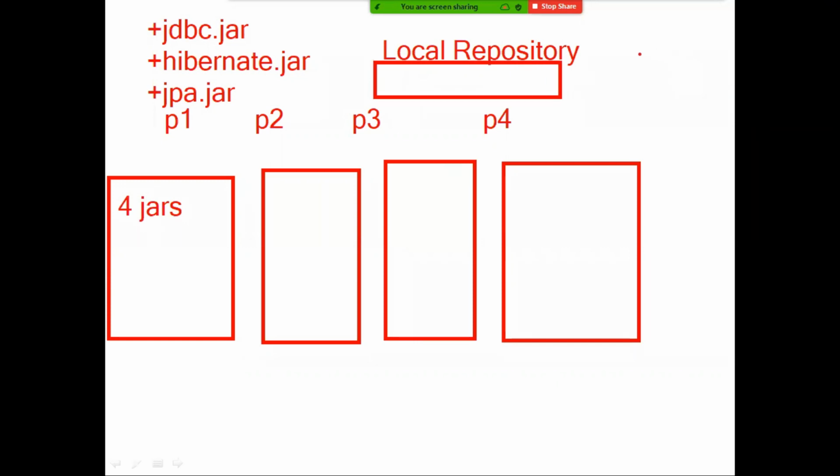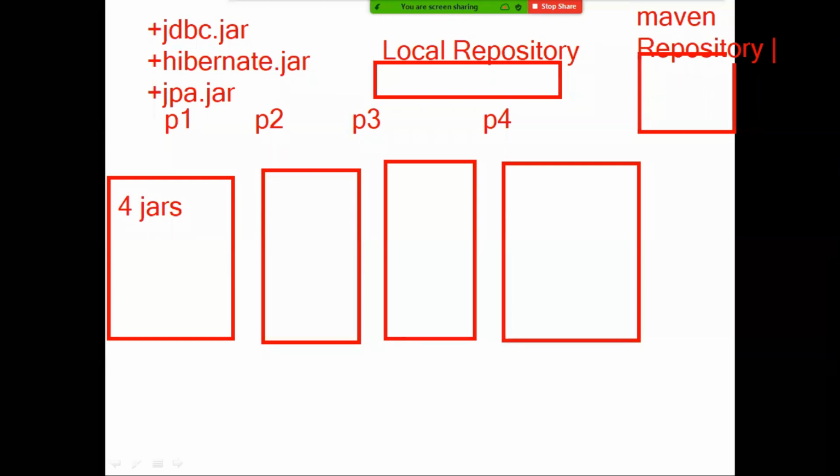Now, what is Maven? Maven is also providing one repository. This is the Maven repository. Maven is providing the total environment to develop your application. Maven is giving you the ready-made jar files. Maven is telling the developer, I will provide you the jar file, you please tell me which jar file you want to use. So the developer must mention that jar file name in his pom.xml file.